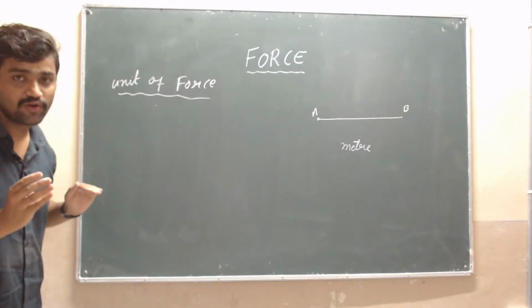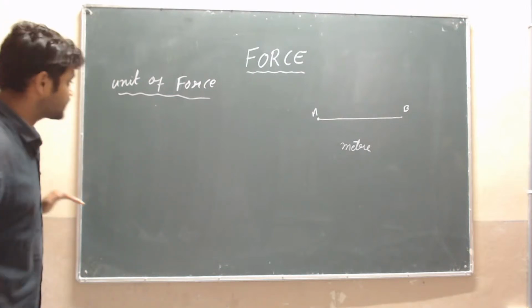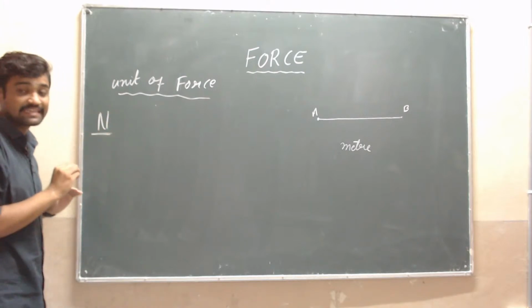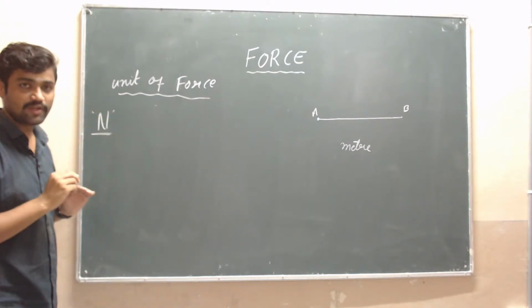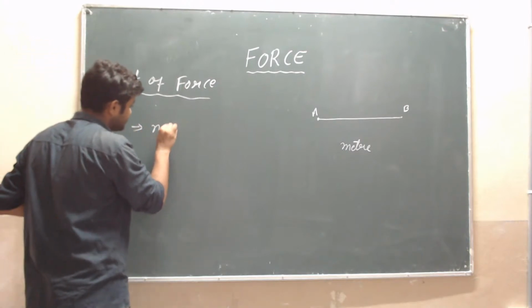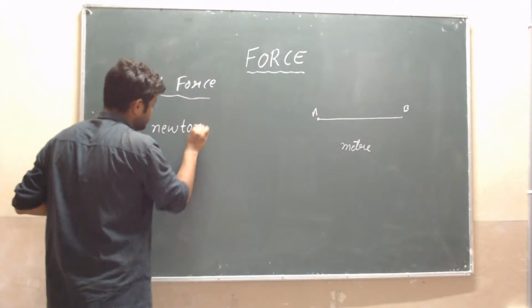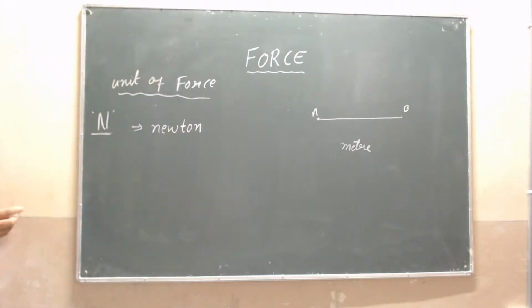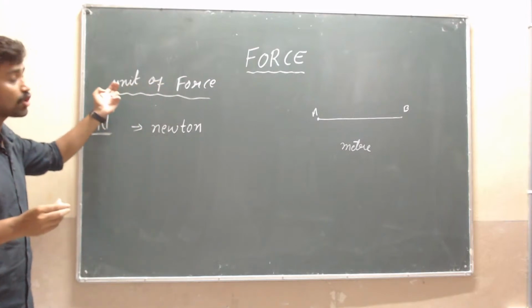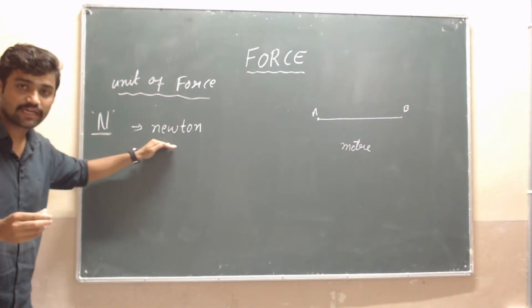What is the unit of force? The unit of force is capital N. What is capital N? That is Newton. Also we can write it like this. Why is the unit of force Newton?